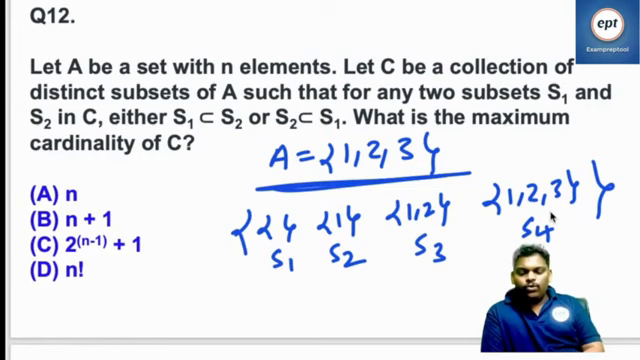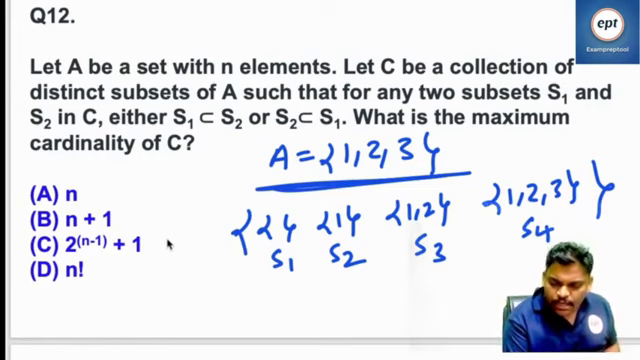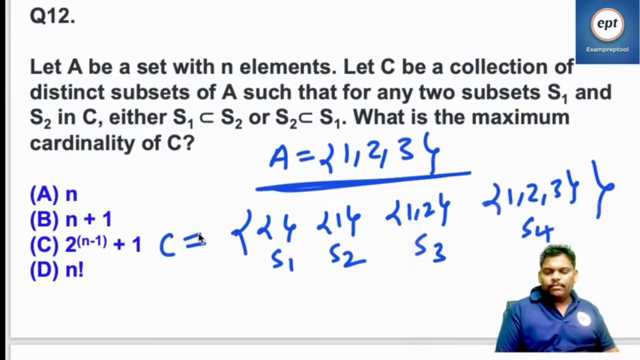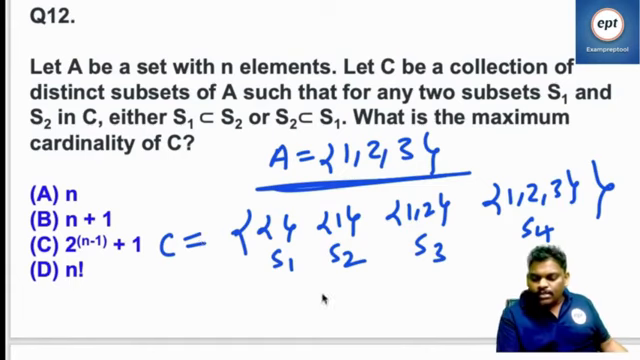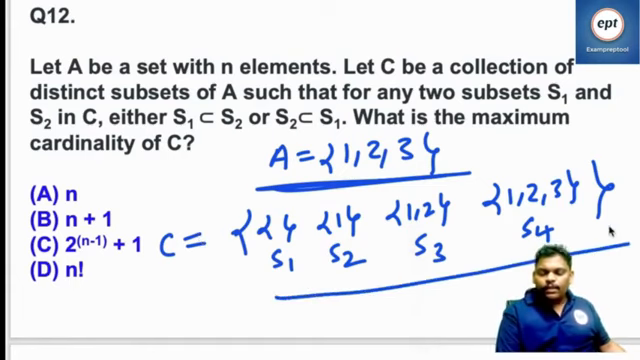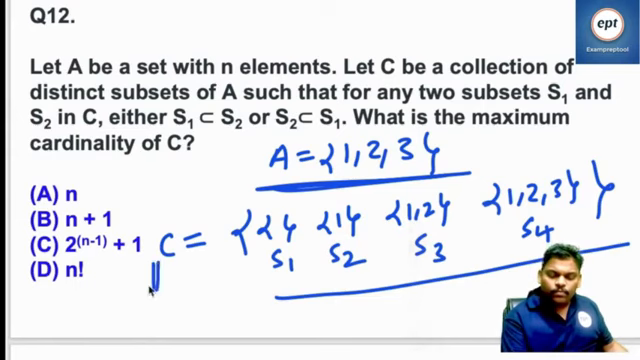If A is {1, 2, 3}, C is a collection of distinct subsets of A such that for any two subsets S1 and S2 in C, either S1 is a subset of S2 or S2 is a subset of S1. Then what is the maximum cardinality? I think if the cardinality of A is 3, the maximum cardinality of C is 4, that is 3 plus 1.